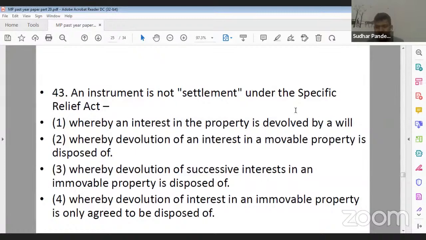So when an interest in the property is devolved by will or codicil, it cannot be considered a settlement, as per Section 2(b) of the Specific Relief Act. So what should be the correct answer to question number 43?